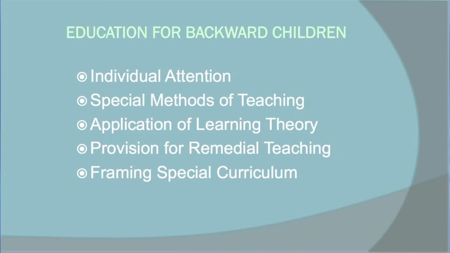Firstly, the most important thing for them is individual attention. Not only for backward children, all children with special needs need individual attention, because all these categories of children are known as children with special needs.